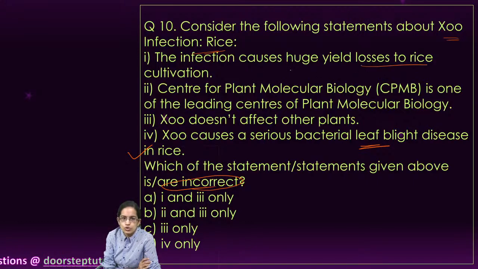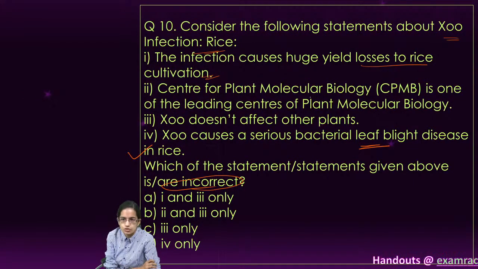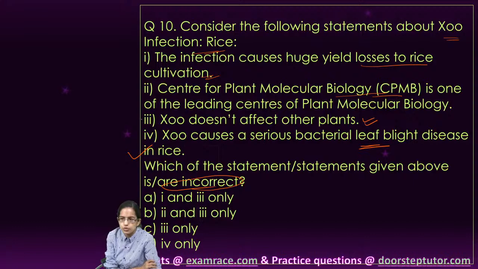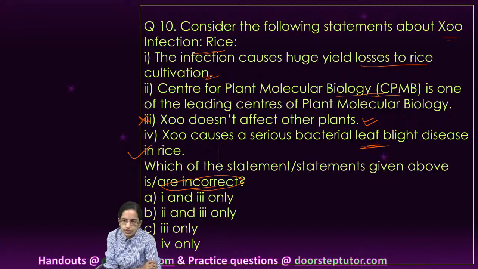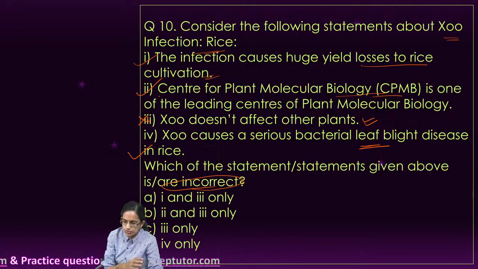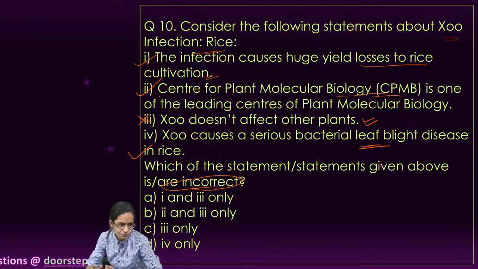This causes huge loss in rice cultivation. The studies have been conducted through the Center for Plant Molecular Biology and it affects other plants as well. So 3 is the incorrect option here. So 1, 2 and 4 are the correct options. I hope that makes it clear.